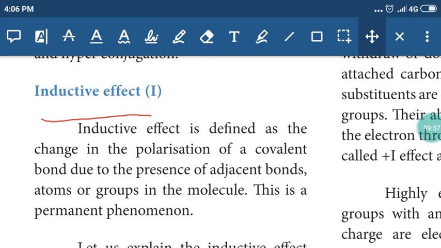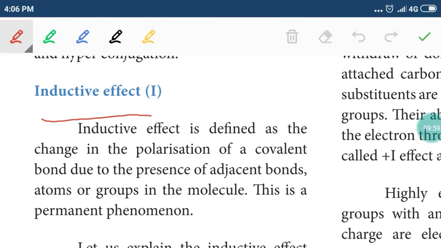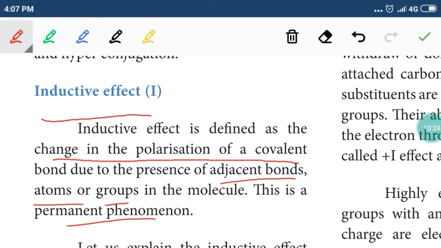So inductive effect is nothing but a change in the polarization of a covalent bond. In an organic molecule, a covalent bond exists between two carbon atoms. The polarization of the covalent bond is changed due to the presence of adjacent bonds or adjacent atoms or adjacent groups, and this inductive effect is a permanent one. Okay, so electron displacement effects may be permanent or temporary. This inductive effect is a permanent one.